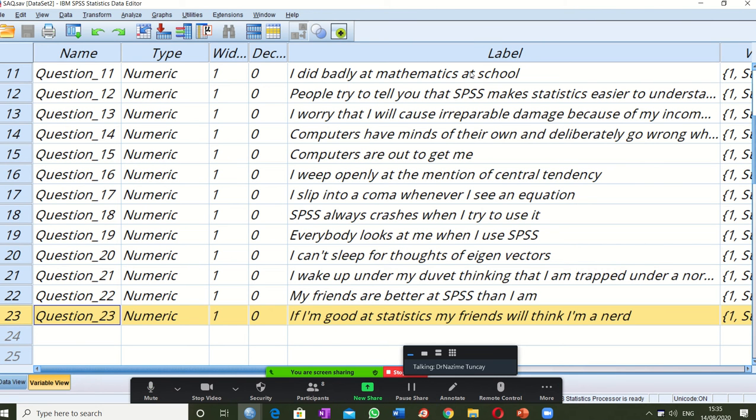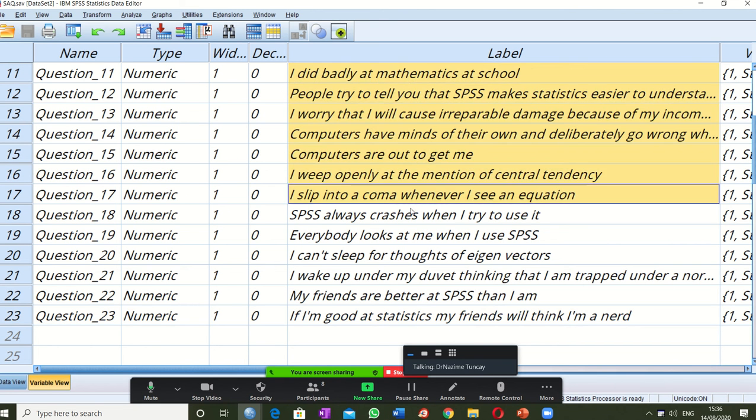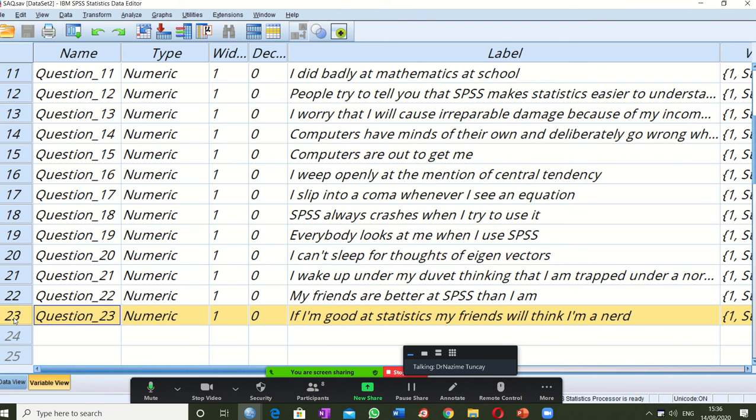My scale, my statistical fear scale. This is a statistical fear scale, okay. This scale contains 23 items. Okay, different scales can contain different items, but you cannot see a scale with 3 items. It's not good, okay. Generally more than 10, okay.